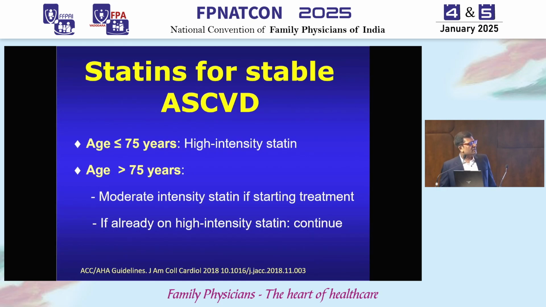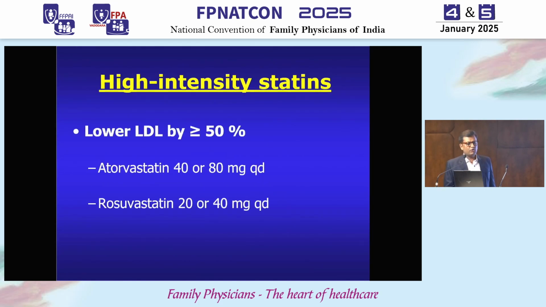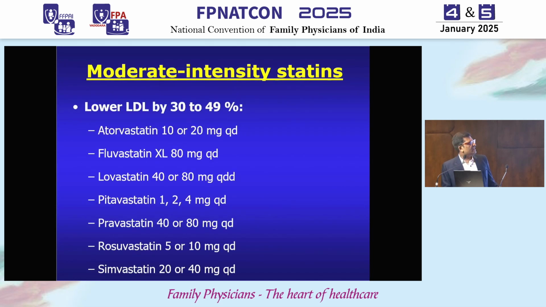And if the patients are more than 75, you should go with moderate intensity. So as I said, high intensity, your target should be lowered by more than 50% from baseline. And that is by 40 or 80 of atorva and 20 or 40 of rosuva. Moderate intensity statin would be 10 or 20 of atorva.